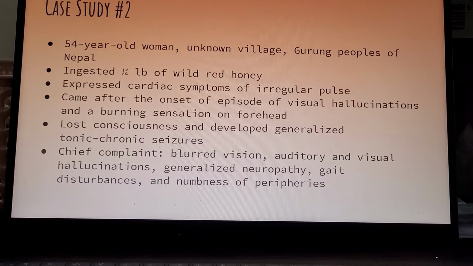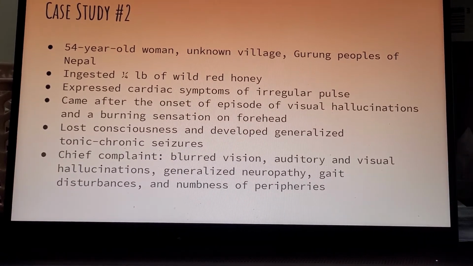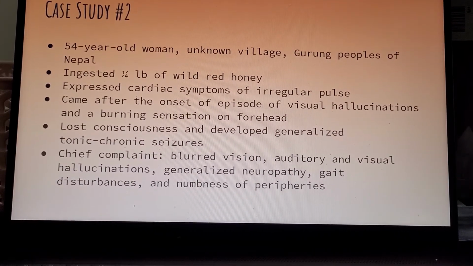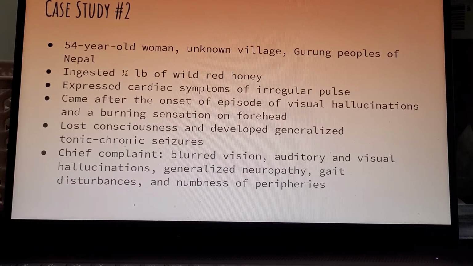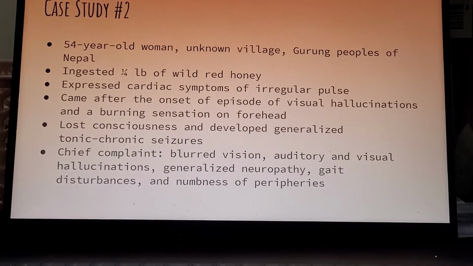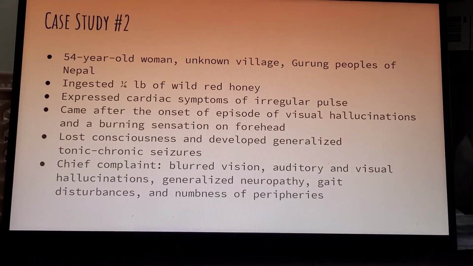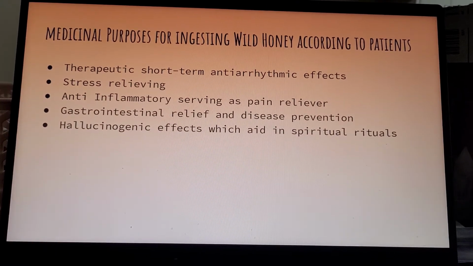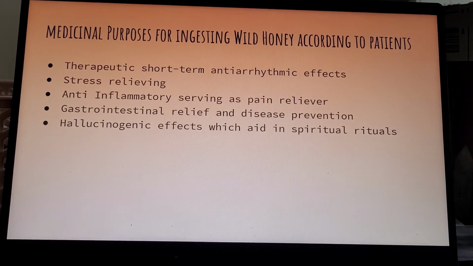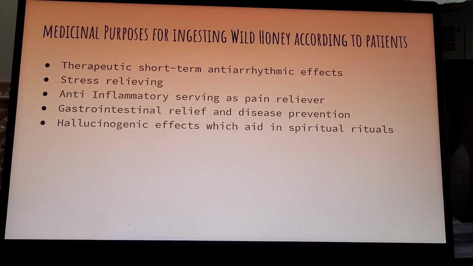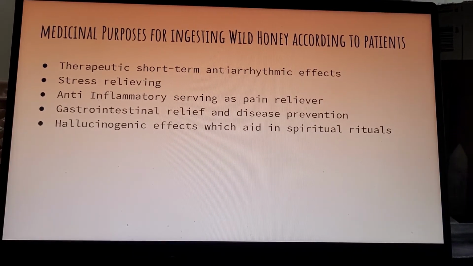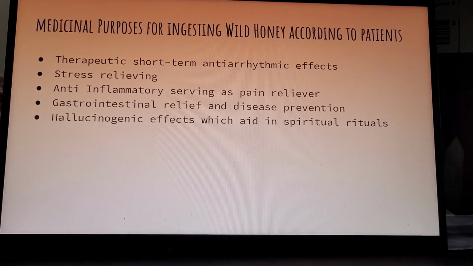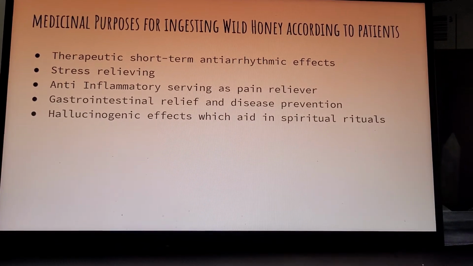Her chief complaint was blurred vision, auditory and visual hallucinations, generalized neuropathy, gait disturbances, and numbness of peripheries, which are otherwise associated with stroke and seizure patients. The medical purposes for ingesting wild honey, according to these patients: when asked, they stated that the therapeutic results of ingesting this honey far outweighed the risks of mad honey poisoning.